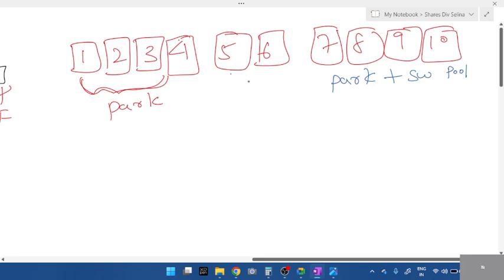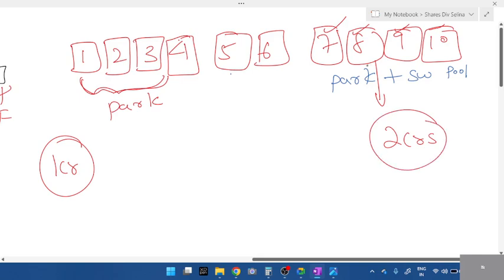So when you're selling to other people, which apartment will get sold for a higher rate? The swimming pool ones, 7, 8, 9, 10. What was the actual cost price of each block before construction? 1 crore. After construction, for 7, 8, 9, 10, do you think it will be sold for 1 crore or more? More than 1. I'll keep it as 2 crores. The value is increased, right?